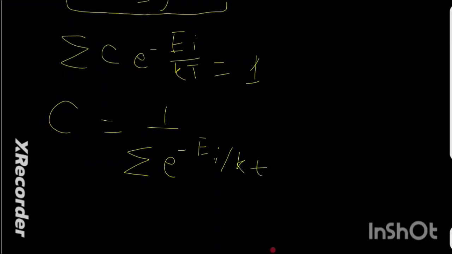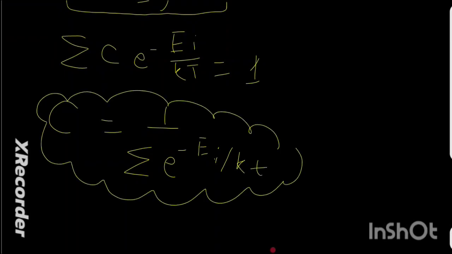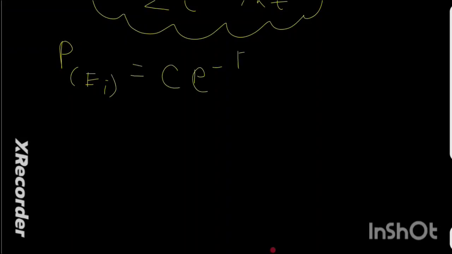Now we are going to substitute this particular value of C, because this is very important, in our original equation, which was the probability of a particle being in the Ei energy state is equal to C e to the power negative Ei divided by kT.